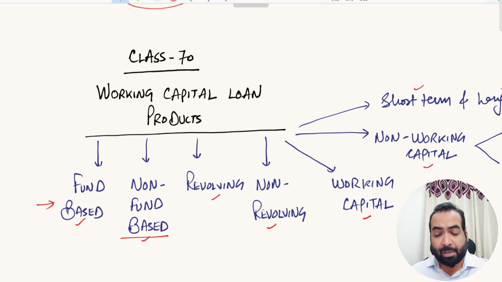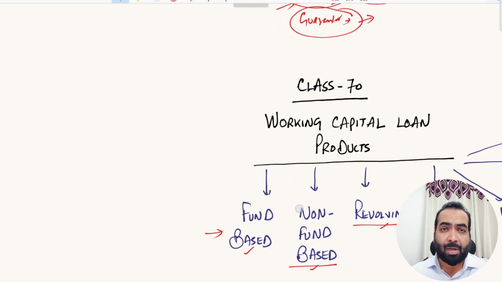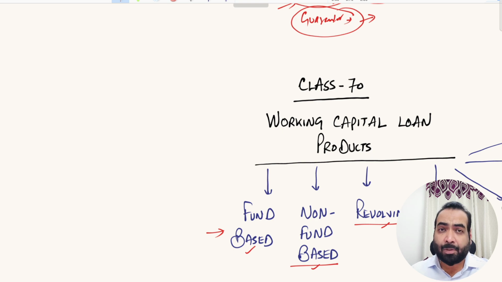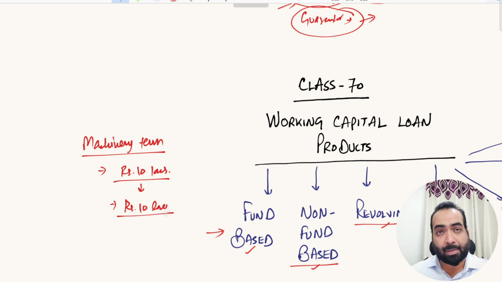Now, it is important to understand what are revolving and non-revolving working capital loan products. First we understand the non-revolving. When we say non-revolving, it means once you have used the loan, you cannot use that again. For example, let us take a machinery term loan. Suppose you have been allowed a machinery term loan of rupees 10 lakhs. So you are eligible to purchase machinery worth rupees 10 lakh using that loan. Suppose you have bought the machinery and paid rupees 10 lakhs using this loan, right?